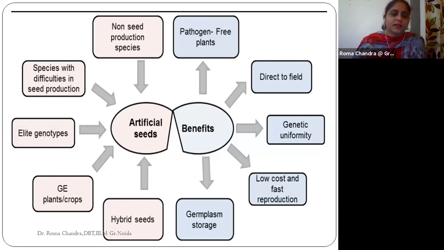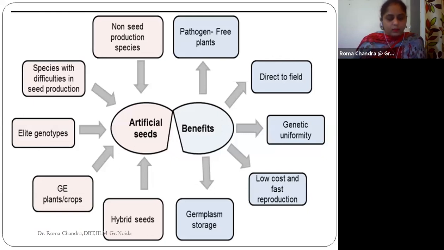And obviously in genetic engineering, for engineered plants and crops, artificial seeds are being prepared, and they are being preserved as well for future uses. Okay, and the plant is grown, as I told you, both in vitro as well as in ex vitro cultures. And in the case of hybrid plants also, we can go with the production of these artificial seeds, where we can produce the hybrid seeds and preserve them as our artificial seeds, and we can use them for plant purposes.